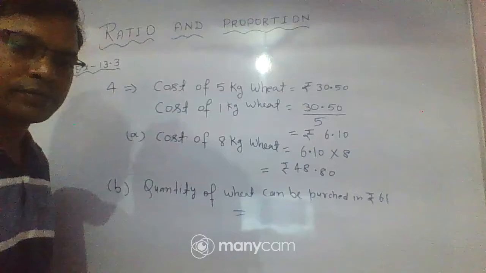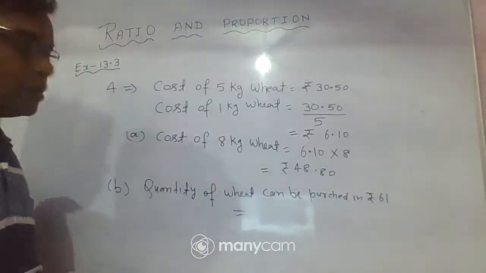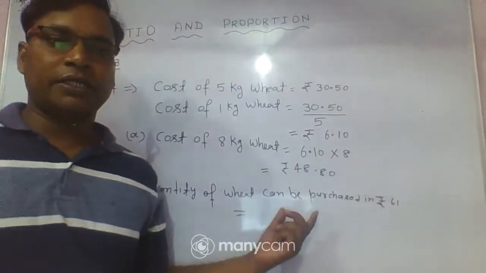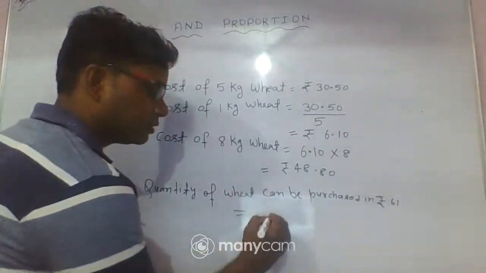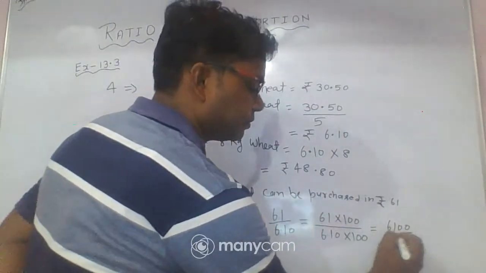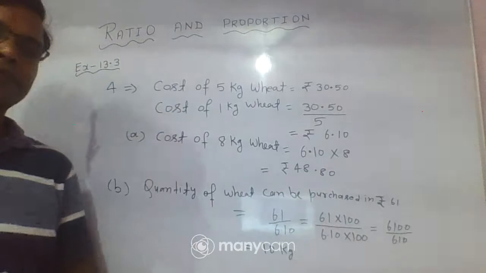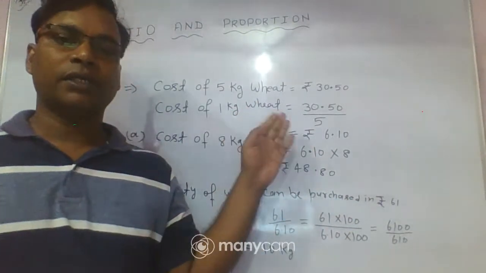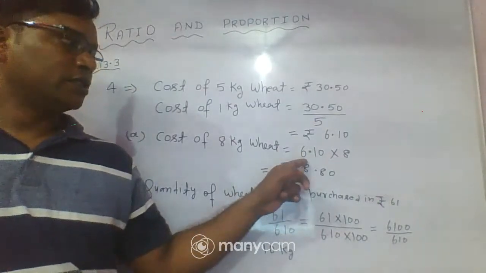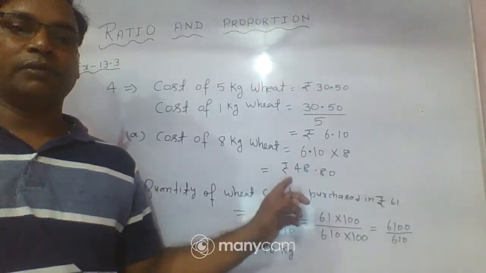Okay, in this question, first the given cost of 5 kg wheat is 30.50 rupees. So we find the cost of 1 kg wheat: we divide 30.5 by 5, then we obtain the cost of 1 kg wheat is 6.10 rupees. After this, the first question is what is the cost of 8 kg wheat?